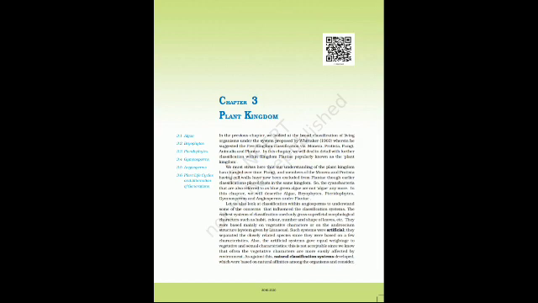The pollen grains germinate and the pollen tube releases the male gamete into the ovule, where it fuses with the egg cell in the archegonia. Following fertilization, the zygote develops into an embryo and the ovule into a seed.